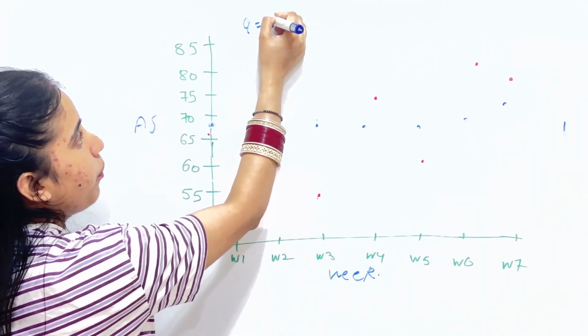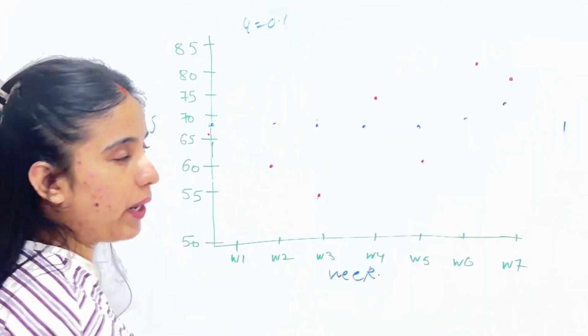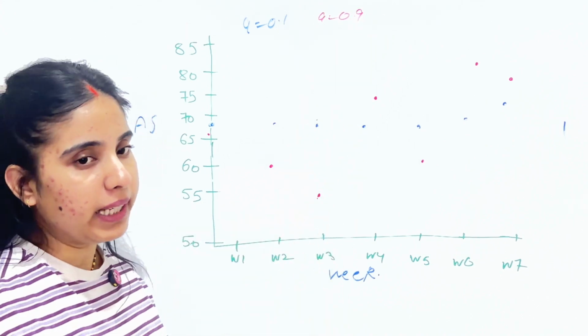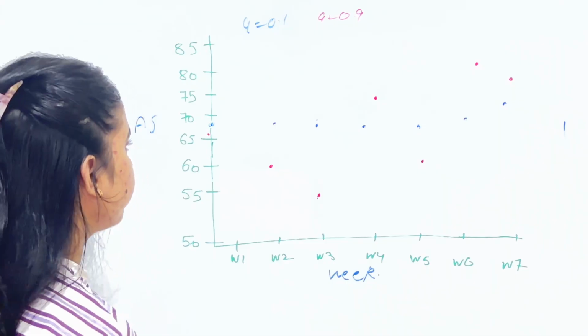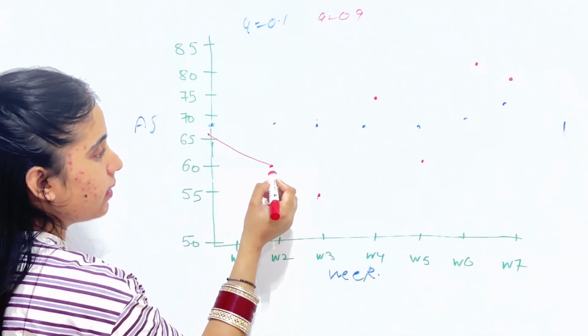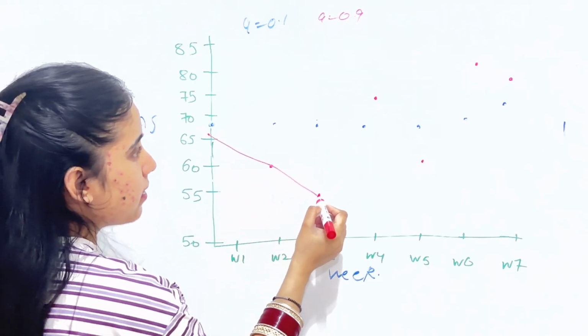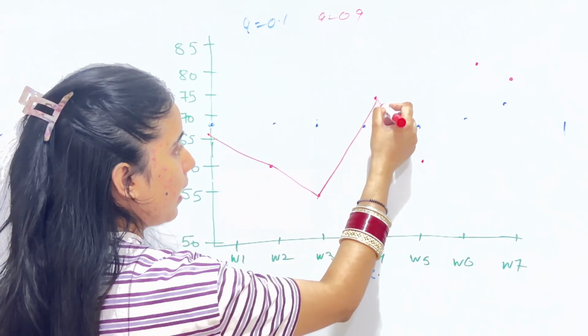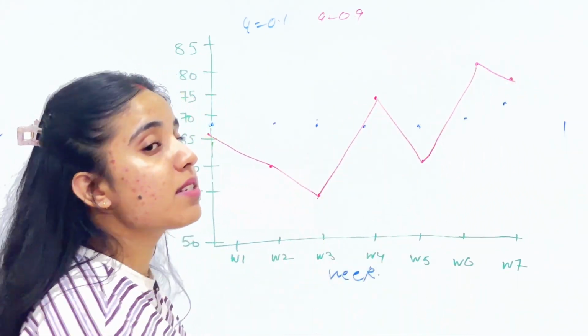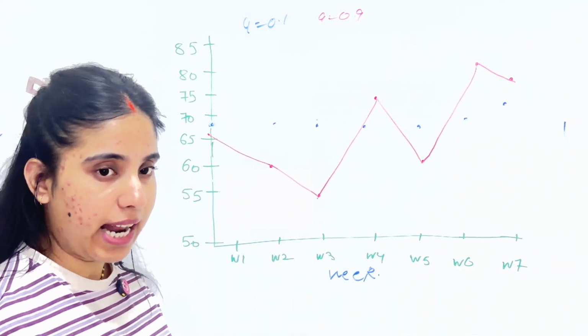The blue line is alpha 0.1 and the red line is alpha 0.9. So please just look at the graph, as I go like this and this and this. So this is our alpha 0.9 graph.